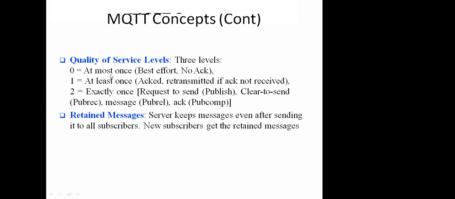So in the case of at most once, a best-effort and no-acknowledgement policy is implemented. And in the case of at least once, acknowledgement as well as retransmission when the acknowledgement is not received, this kind of policy is implemented. And in exactly once, only on the request of the publisher, the communication is established, and the acknowledgement is also sent, but again on demand. So there are three kinds of quality of service levels implemented on the MQTT side.